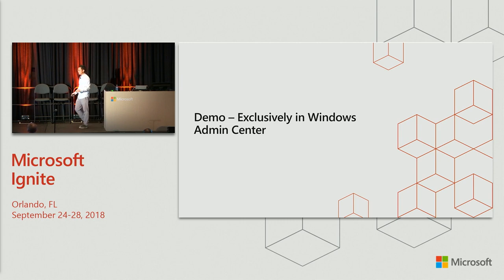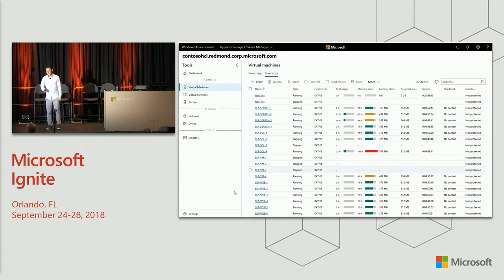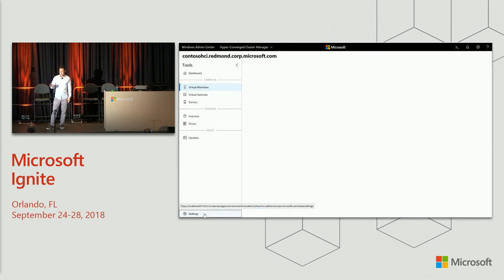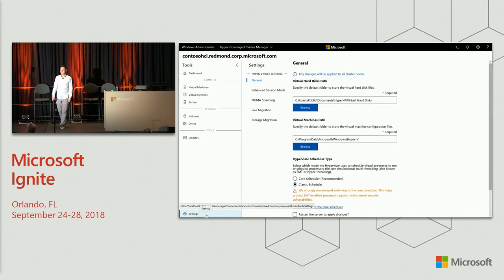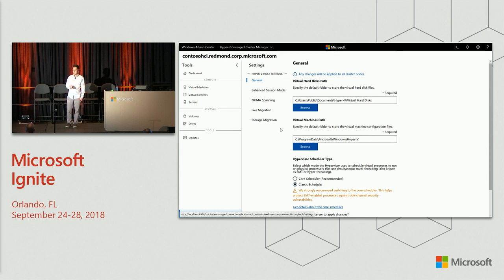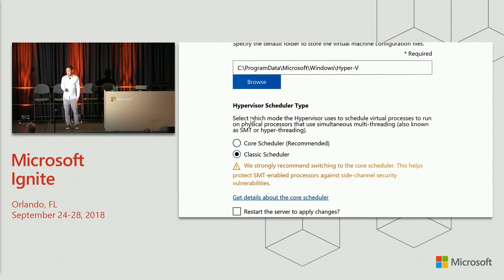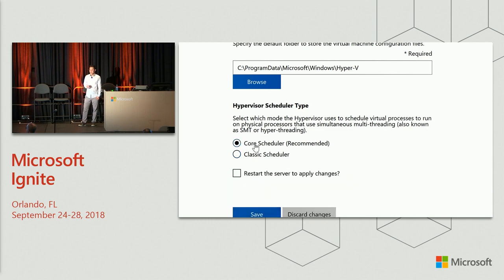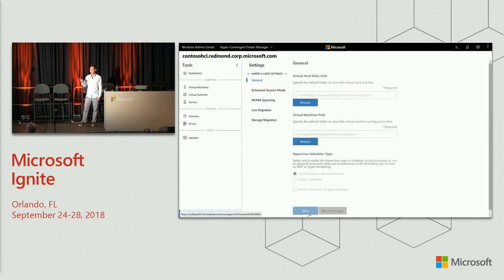So let's see what that looks like in Windows Admin Center. Whether you're connected to a server or cluster, there's a settings button at the bottom left. And we have all the Hyper-V host settings that you're familiar with: general, enhanced session mode, NUMA spanning, live migration, and storage migration. There's a virtual hard disk path, VM path, and there's a new hypervisor scheduler type. And this only shows up when applicable. So you'll see that we have classic scheduler. We warn you that you should use core scheduler. Change the setting, click Save, and you're done.